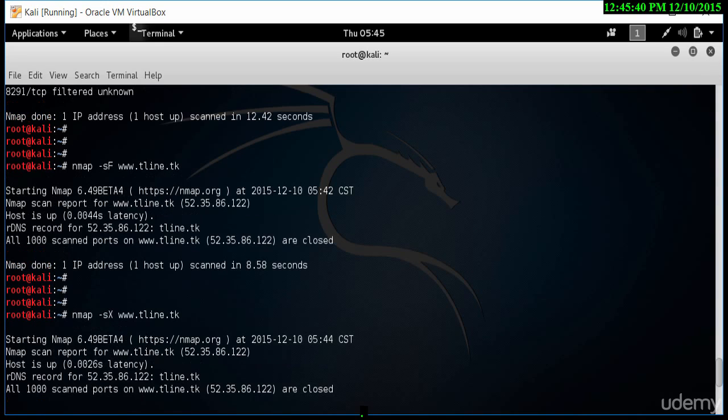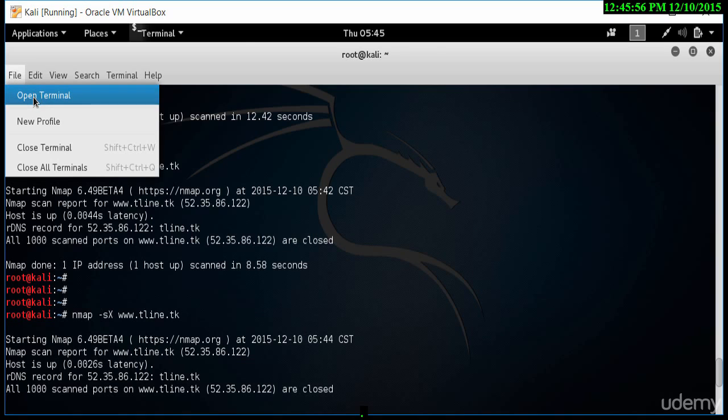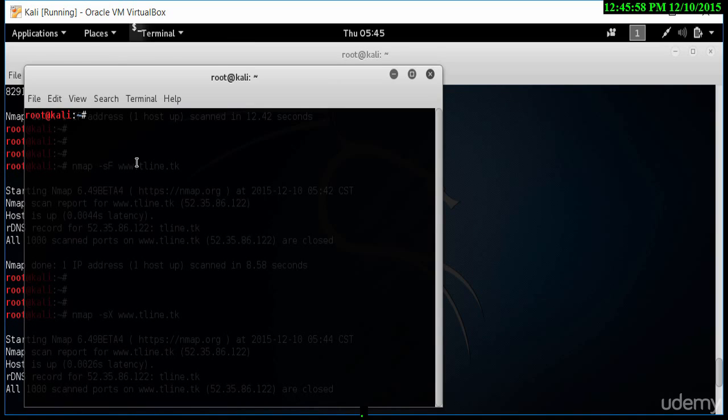So what I'd like to do is scan another machine, and given that I don't have another PC here right now, I'm going to scan my Kali Linux machine. So let's do the scan on our Kali Linux. Let's open another terminal window and do an NMAP scan with the FIN scan, so we'll do -sF, and I will put it as 127.0.0.1. Now let's see what happens.